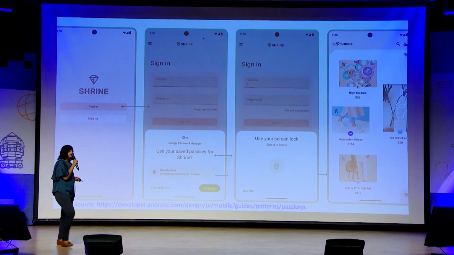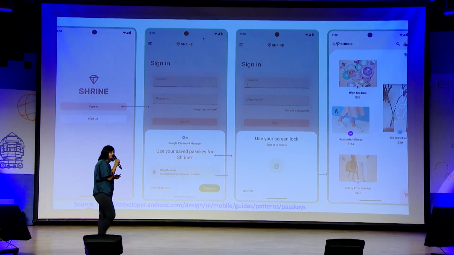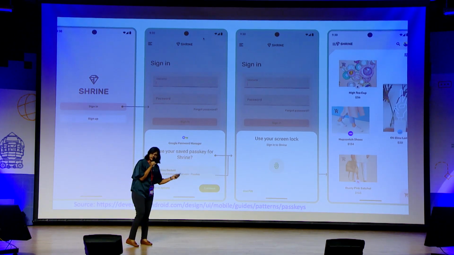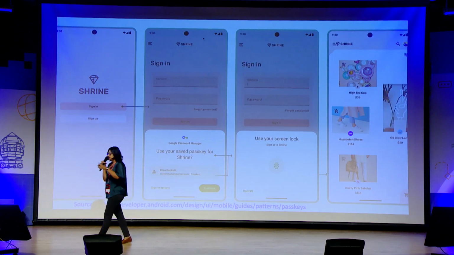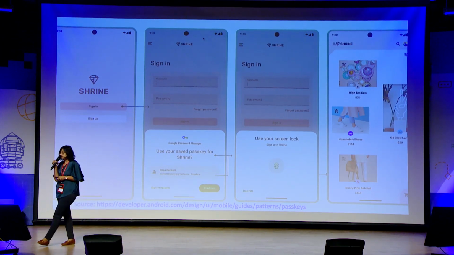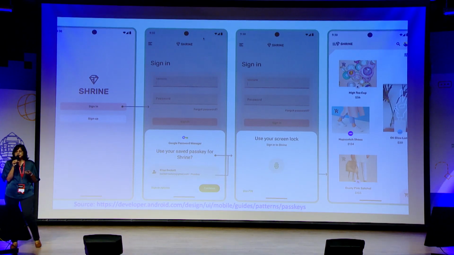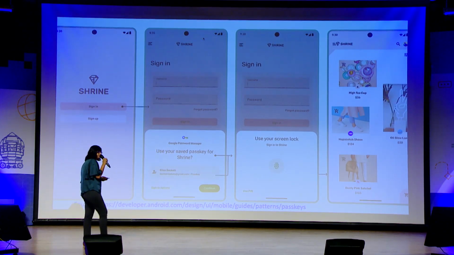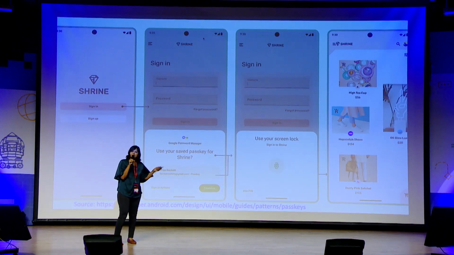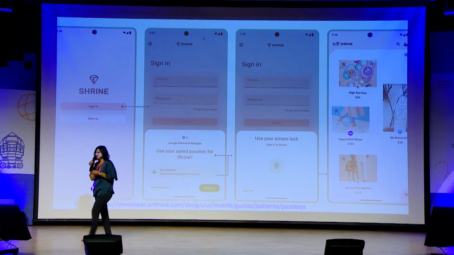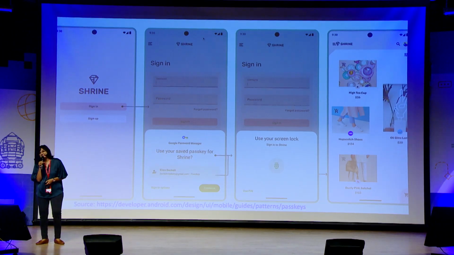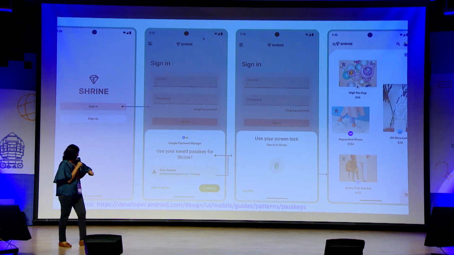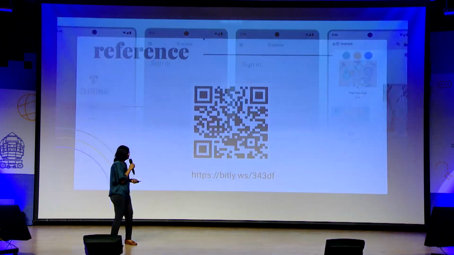Next, when your user wants to sign into your app, again the same set of steps. They choose the account with which they want to log in. They give their biometrics, and that's it. They are inside the app. It's pretty simple. It's so simple that my talk is at the end, and thankfully you can go and have your lunch. It's so easy that it is finished in what, 10 minutes, 15 minutes?